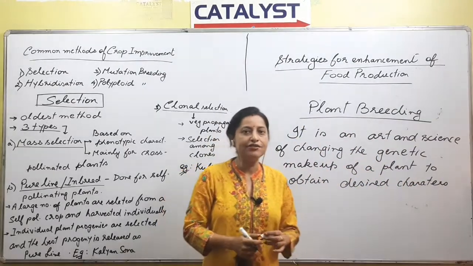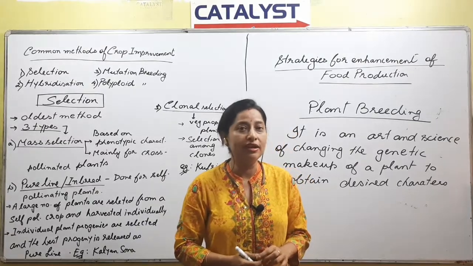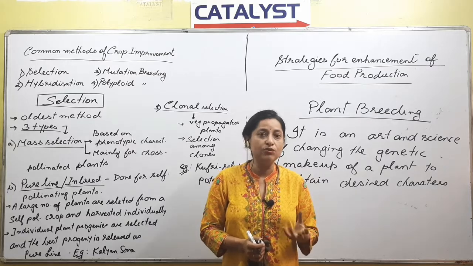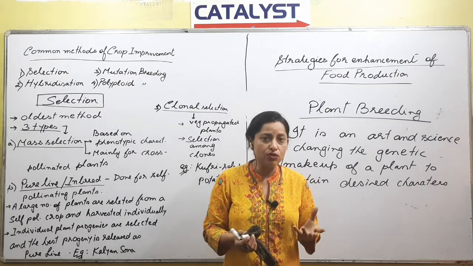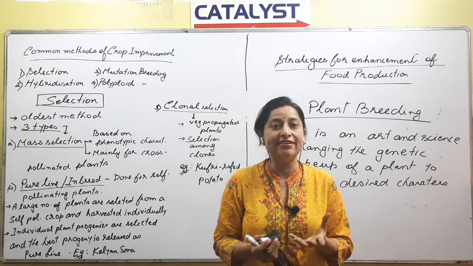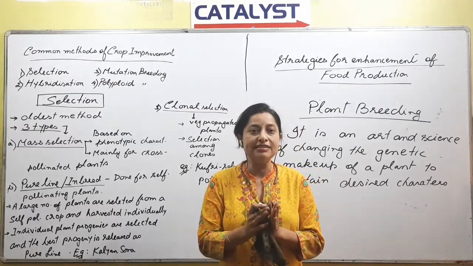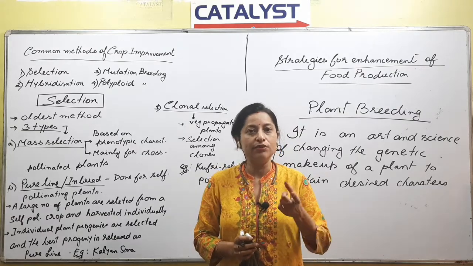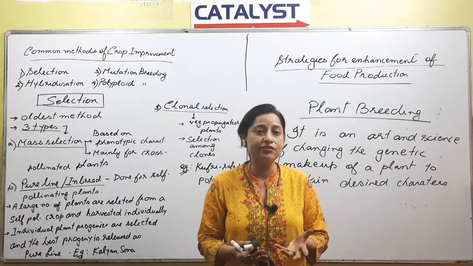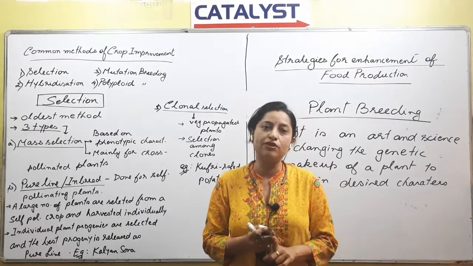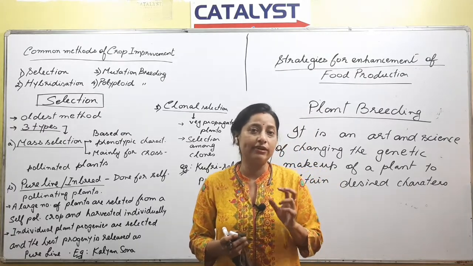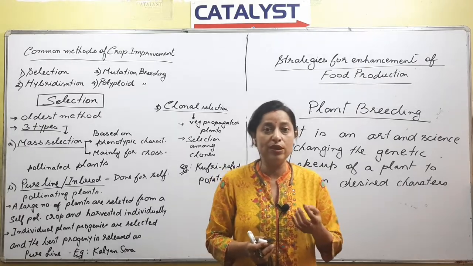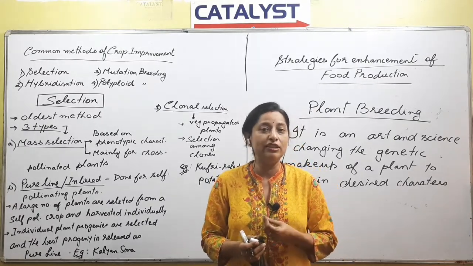So plant breeding is a method which is done artificially. To understand it in a simpler way, what we do is choose two parents which have desirable characters, and we try to incorporate those characters into one plant, so that the progeny has the desired traits. So we make a cross between those two, and that process is called plant breeding. Why do we go for plant breeding? We go for plant breeding because we want the product, or the result, according to our wish.